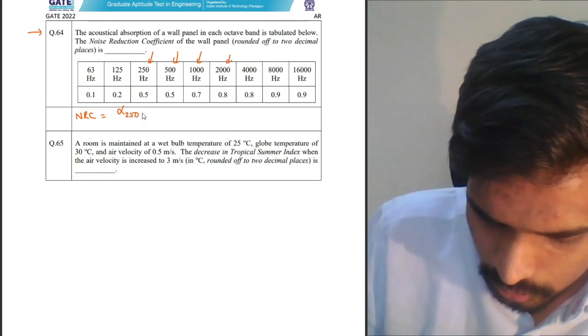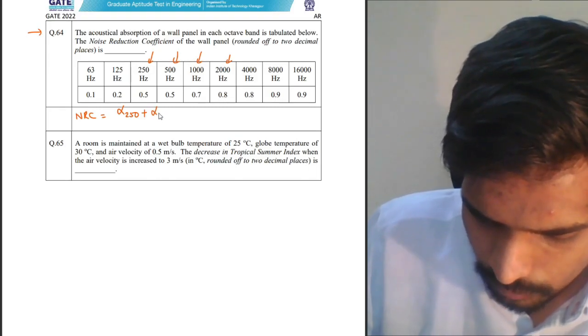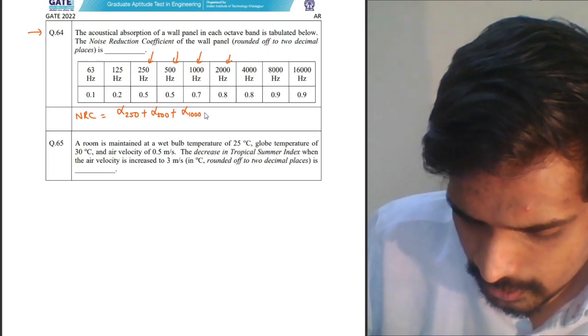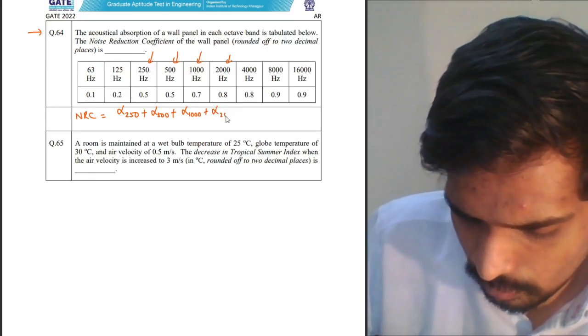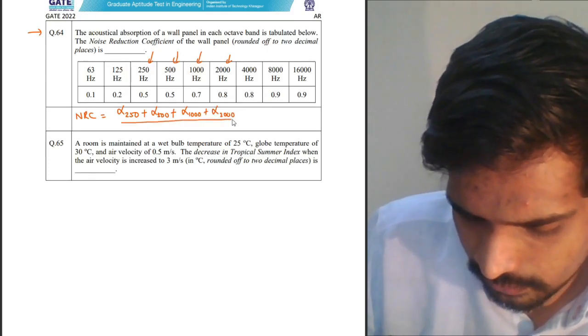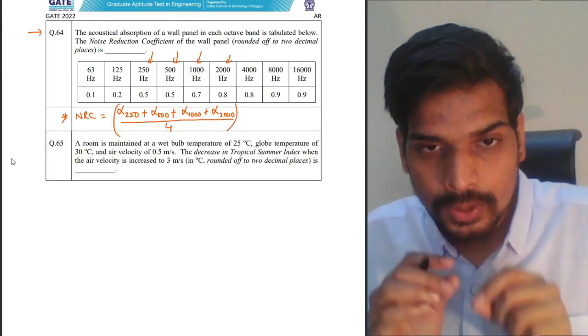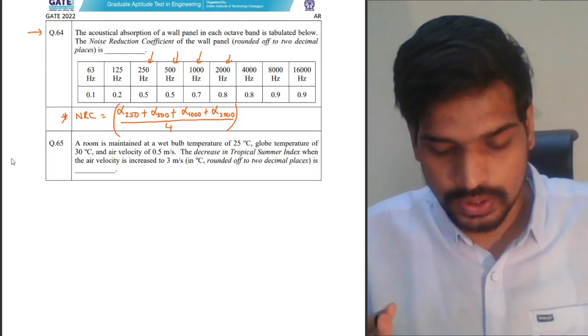Absorption coefficient measured at 250 Hz frequency plus absorption coefficient measured at 500 Hz frequency plus absorption coefficient measured at 1000 Hz frequency plus absorption coefficient measured at 2000 Hz frequency. The average of these four values is called the noise reduction coefficient. We do discuss this in the class of acoustics.